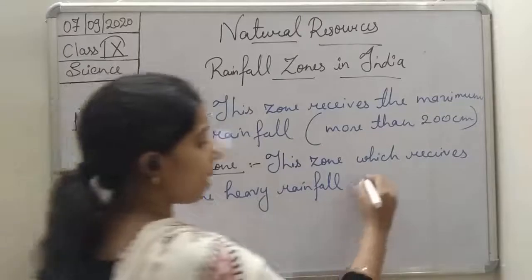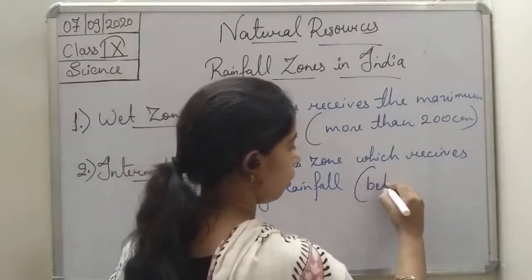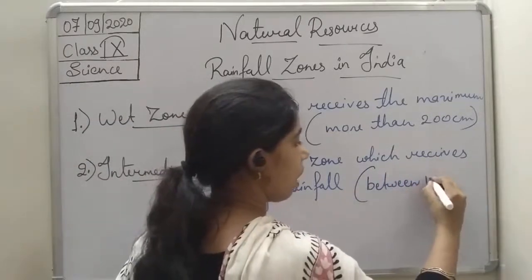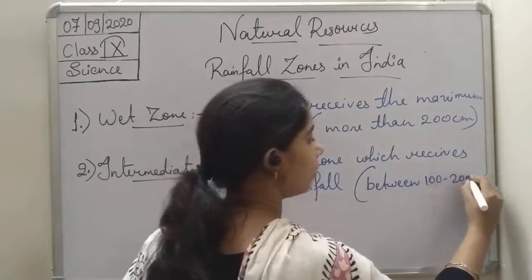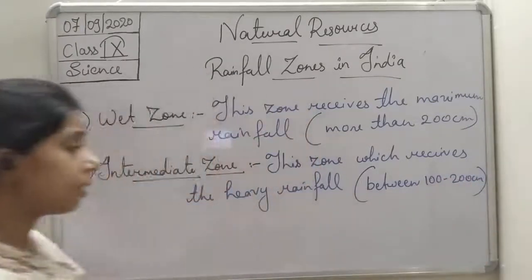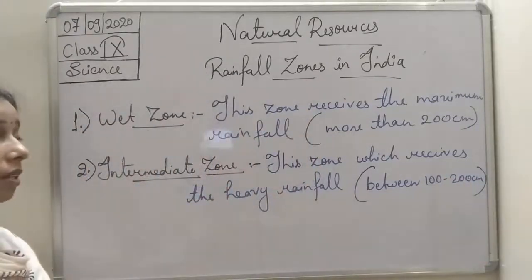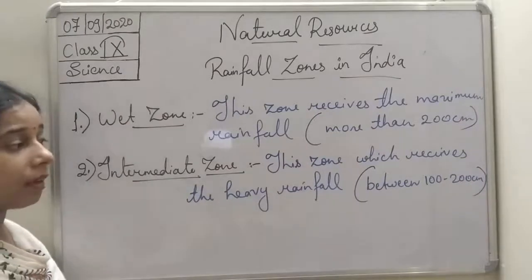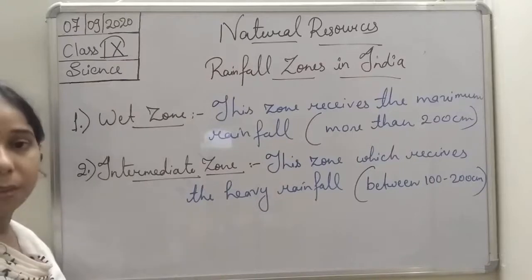It is about between 100 to 200 centimeter. So you can see here, student, this zone receives the heavy rainfall and it ranges between 100 to 200 centimeter.